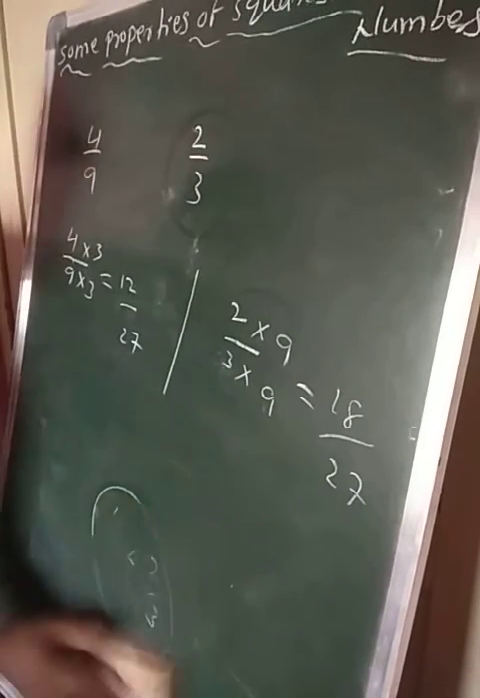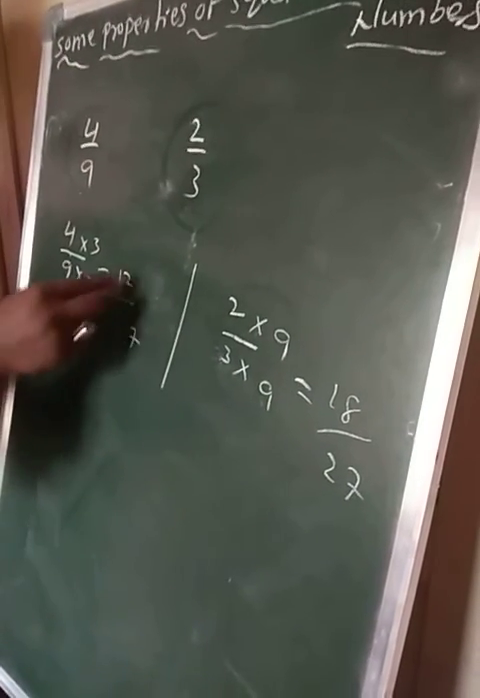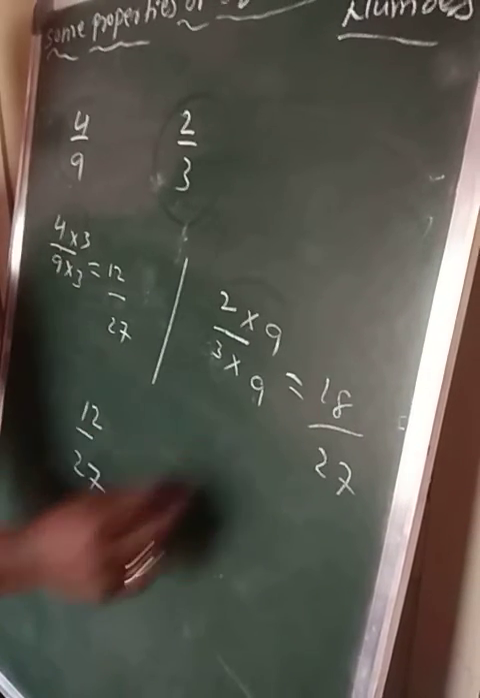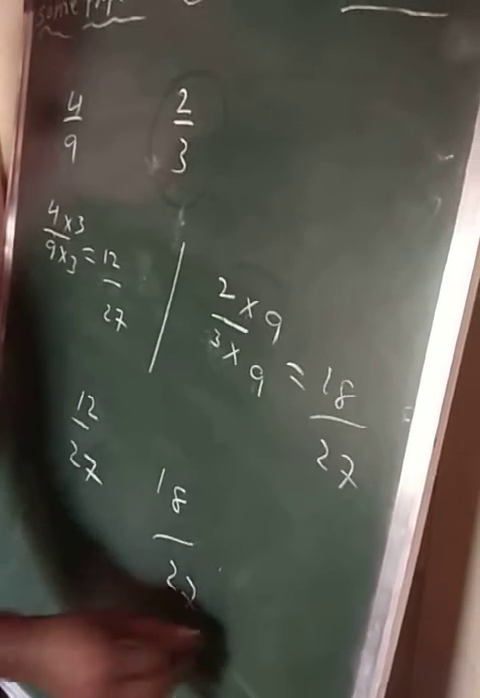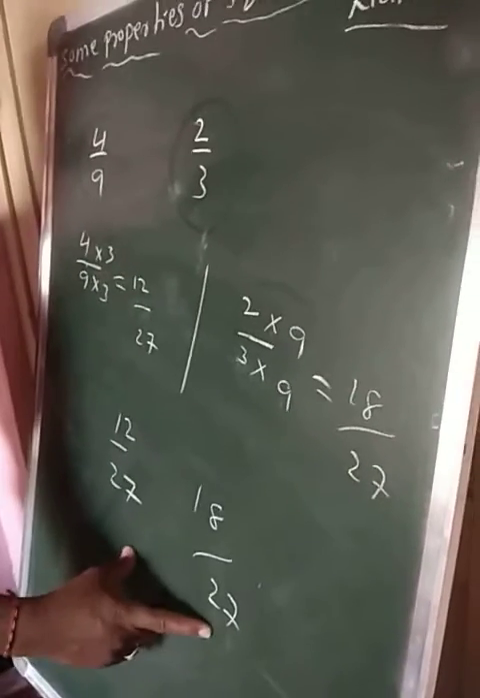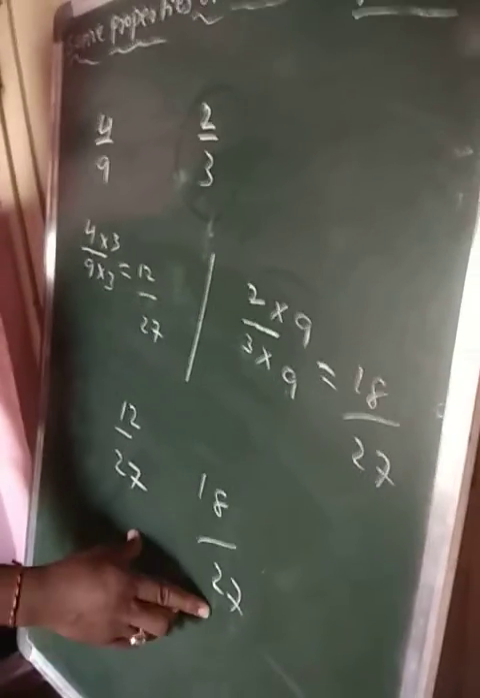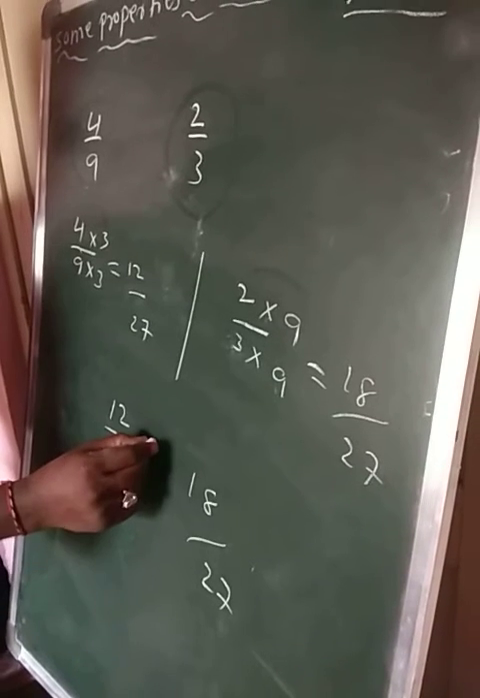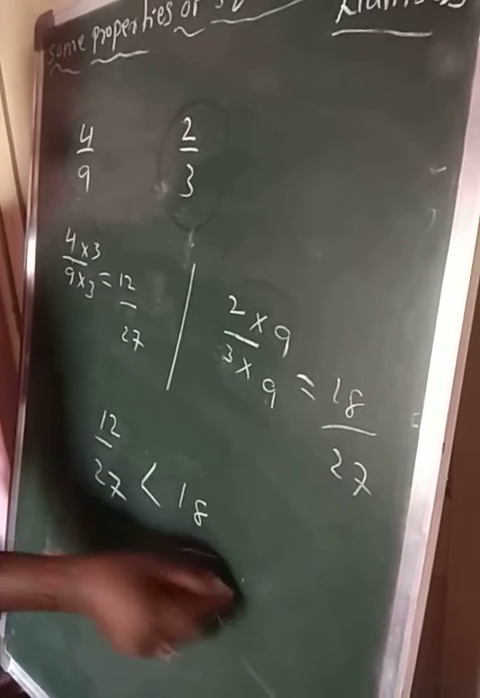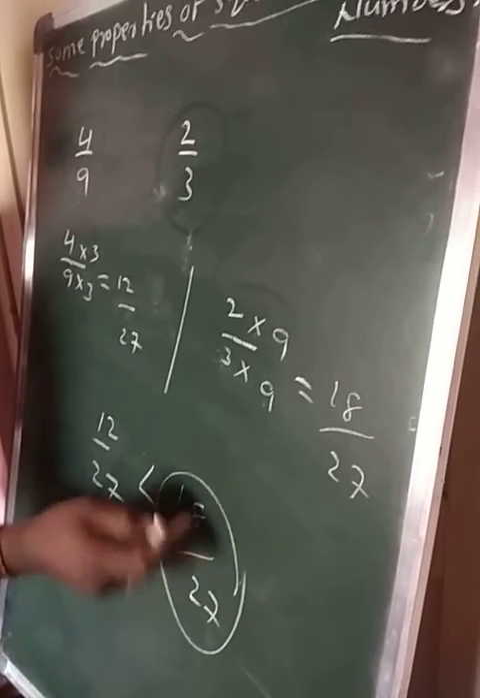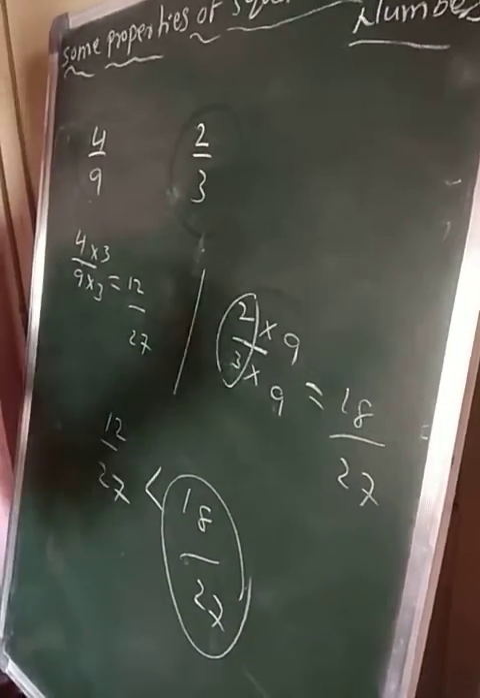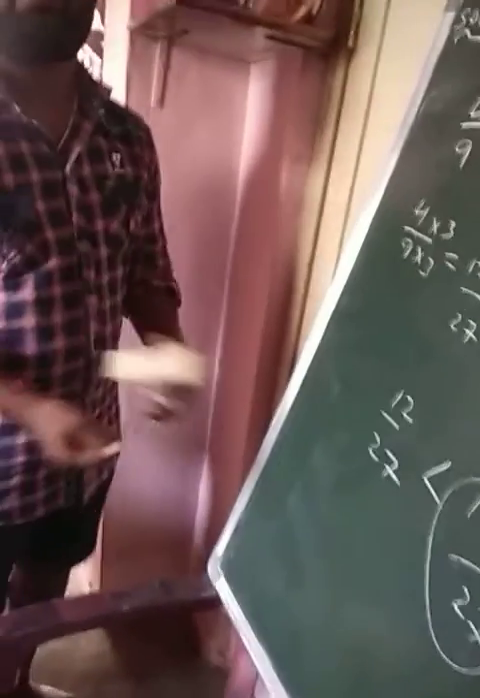Now clearly you observe, children, what I am getting here? 12 by 27. What I am getting here? 18 by 27. Clearly the denominators are 27, 27, the same denominators, like fractions. Denominators are the same, so you just compare the numerators. Which one is the greatest one? 12 or 18? 18. So 18 by 27 is the biggest one, and its corresponding fraction is 2 by 3. Is it clear for you? Okay.